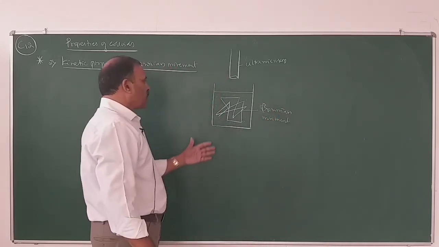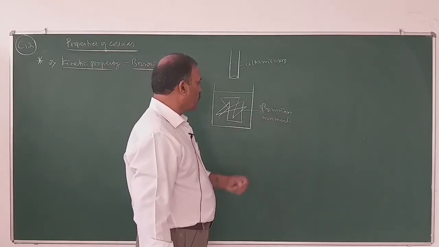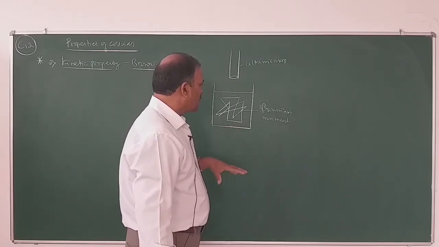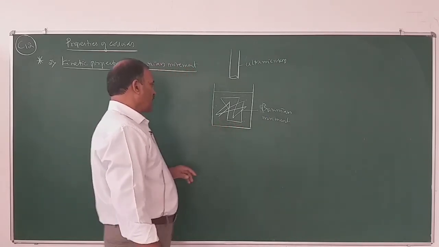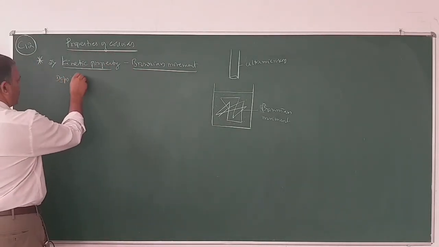A similar movement is named after the scientist Robert Brown, who observed the same movement when pollen grains are suspended in water. So what is the definition of Brownian movement?